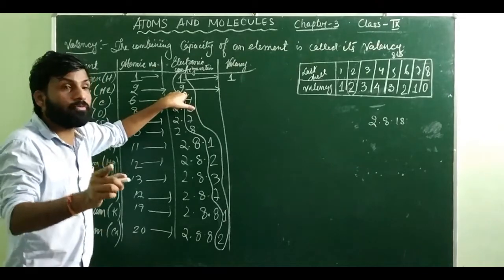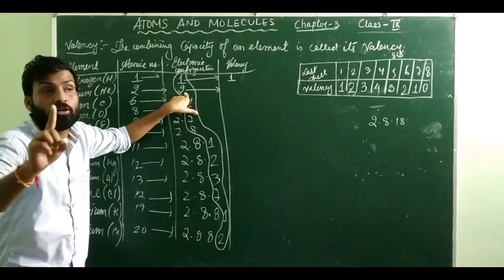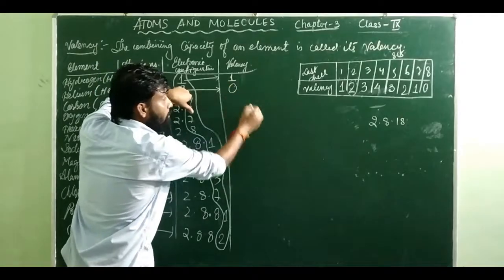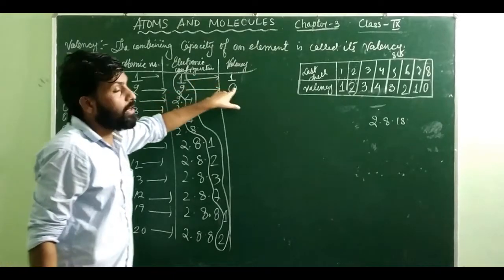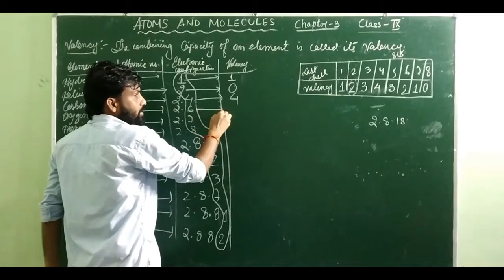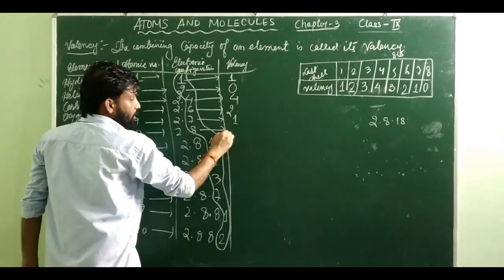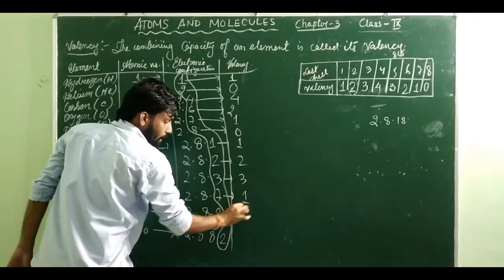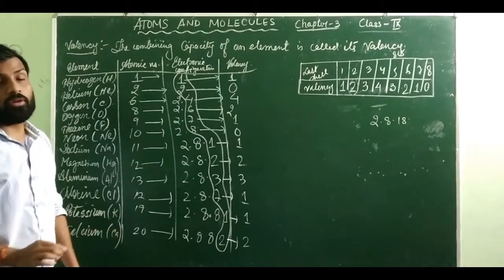That means since you have already filled up the first cell, it is not going to take part in the chemical reaction. If it is not going to take part in the chemical reaction, its valency will become 0. So remember, helium, although it has 2 electrons in the outermost cell, its valency is going to be 0. You can see 4, valency will become 4. 6, then 2. 7, then 1. 8 then 0, again 1 then 1, 2 then 2, 3 then 3, 7 then 1, 1 then 1. And again 2 then 2. Now these are your valencies.